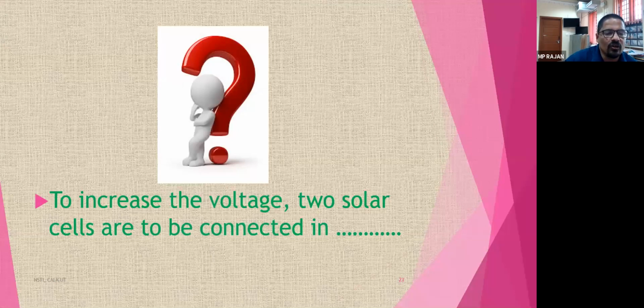So if you want to increase the voltage of the solar cell, how should the cells be connected, in series or parallel? आपको voltage बढ़ाना है, current आपको same रखना है, तो cells को series में connect करना है या parallelly connect करना है? Please type in the chat.